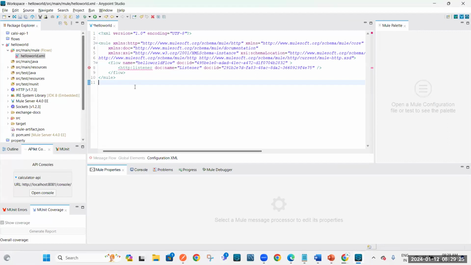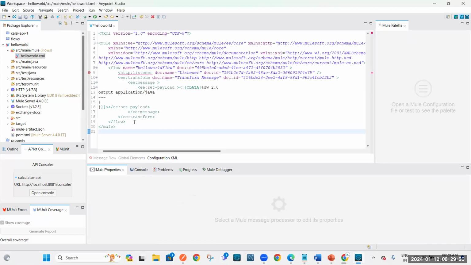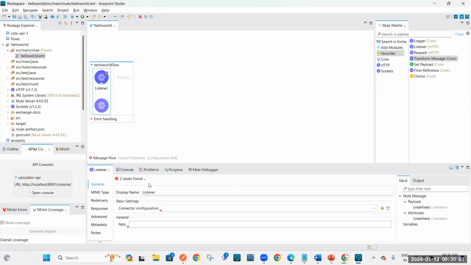Earlier, 5. Did I write any single line of code? No, right? So without writing anything, whenever you drag and drop anything, automatically it will create code here. Let's say I'll take one more. If you go here, can you see now 20? Earlier 5, now 20. So this is how automatically it will build the code.